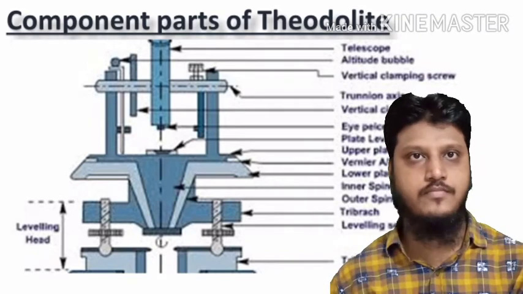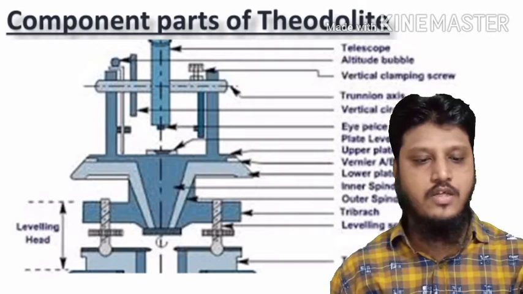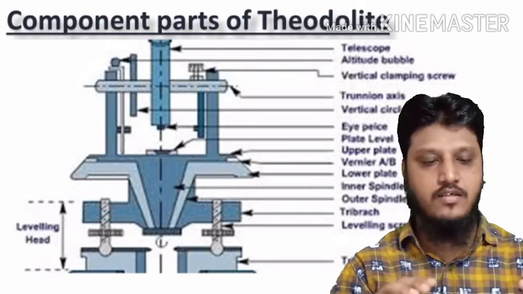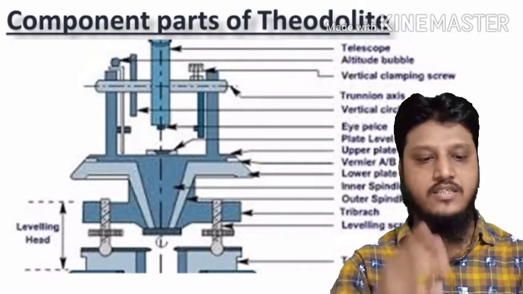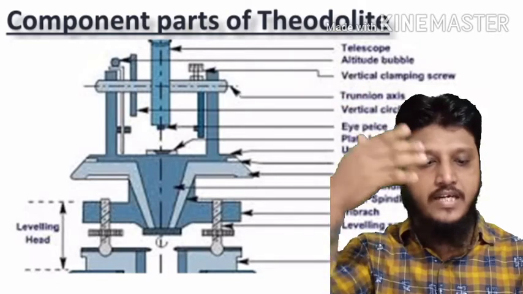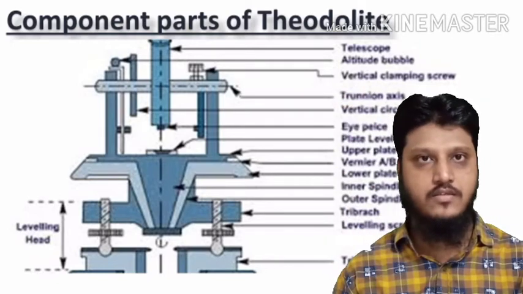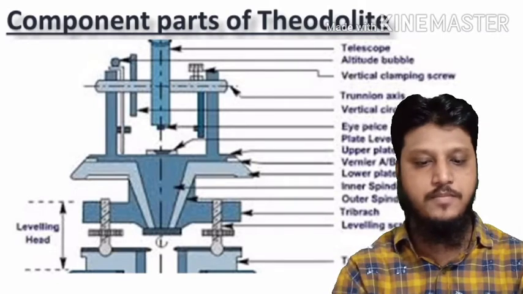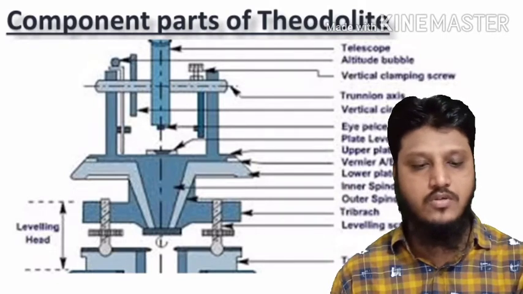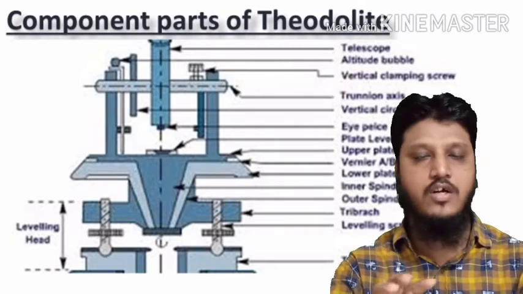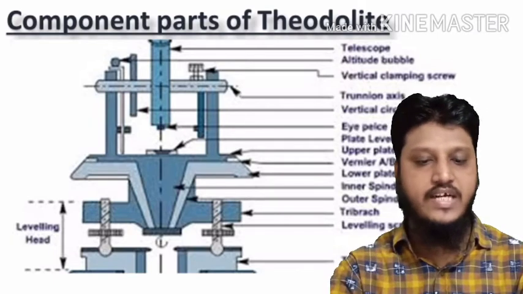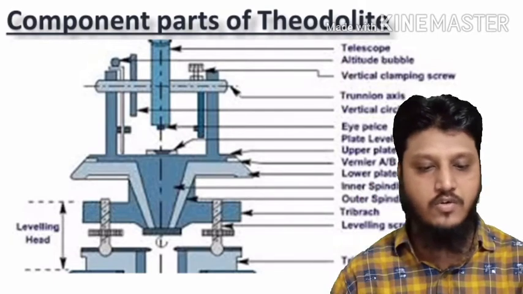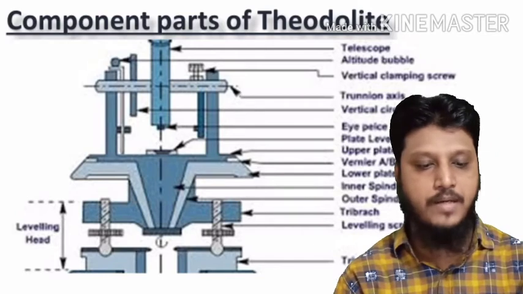I have divided the total instrument into three parts: upper part, middle part, and lower part. Because of the several names which you can see behind me, it will not be that clear. That is why I have divided the whole instrument into three parts. Now we will see the upper part.